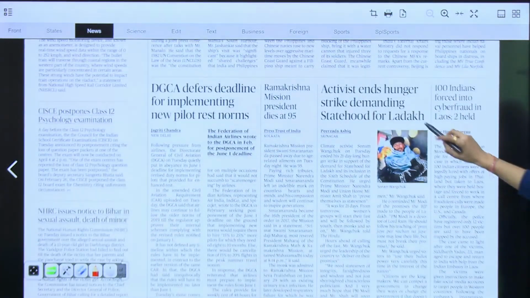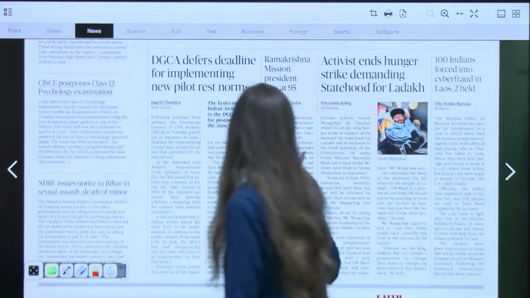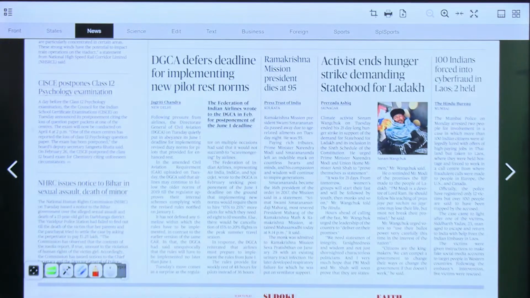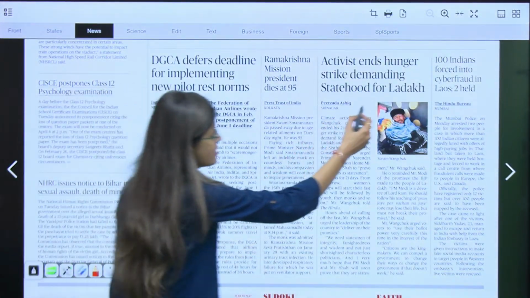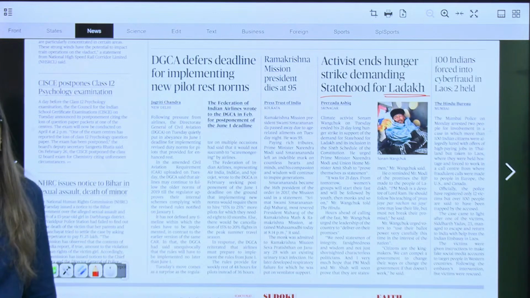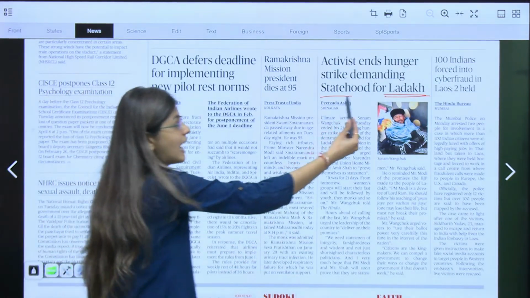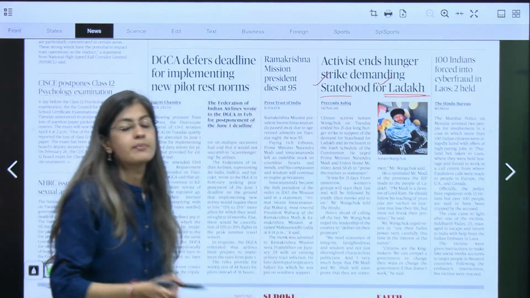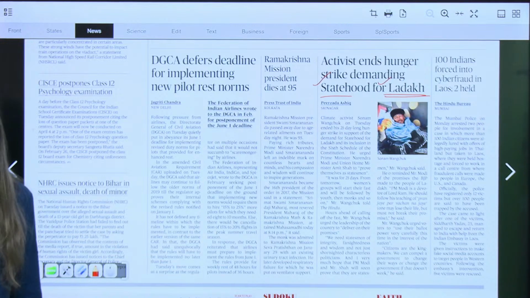Okay, this is the news we need to cover here: activists end hunger strike demanding statehood for Ladakh. We already know that Ladakh is demanding a separate statehood on its own.